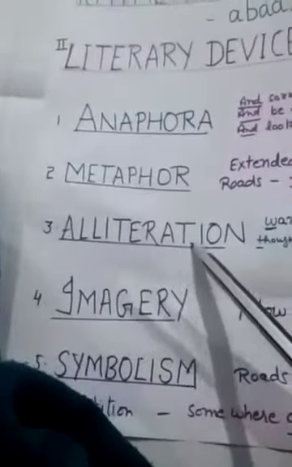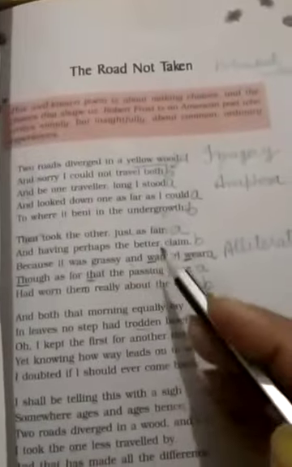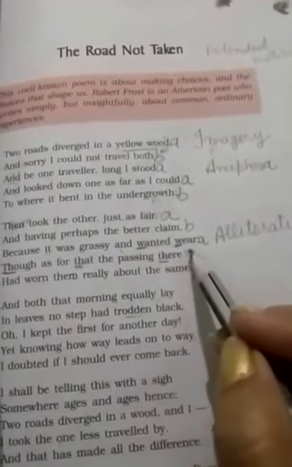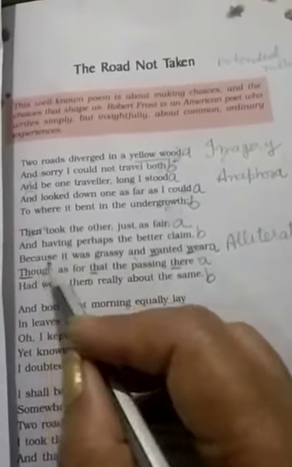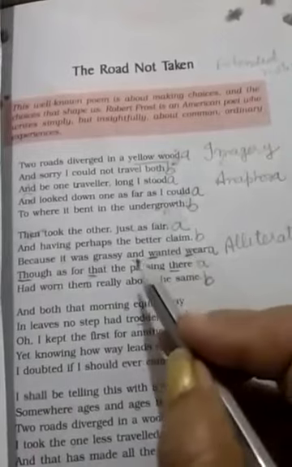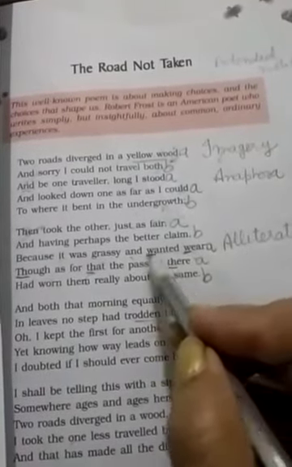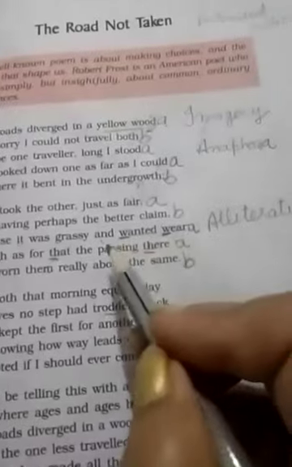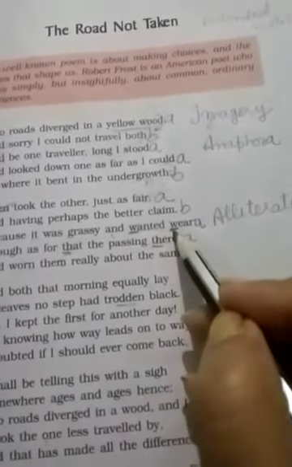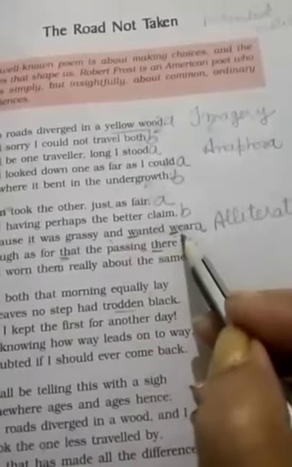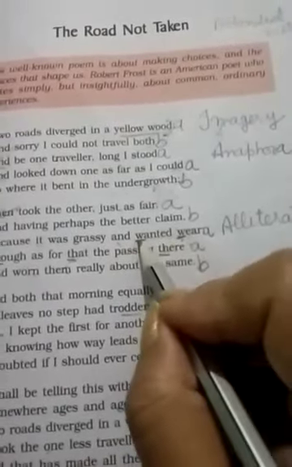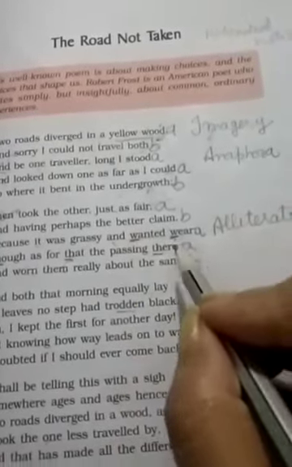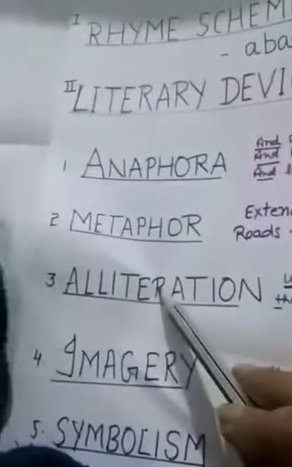Then coming to the next device, alliteration. What is alliteration? Alliteration means when the same consonant repeats itself in various words in the same line, when two or more words in the same line start with the same consonant. Here, two words start with W, the same consonant. So that device is called alliteration.